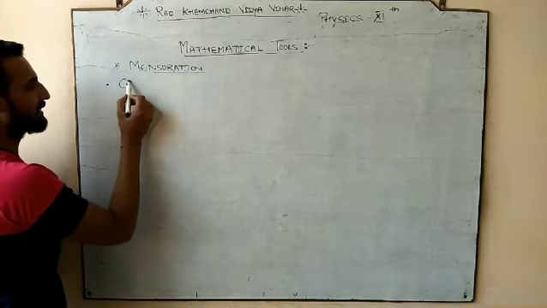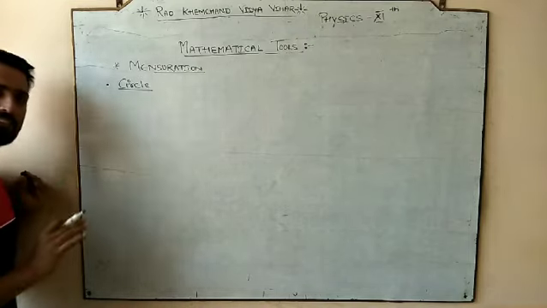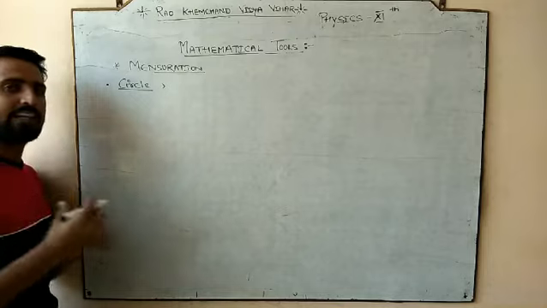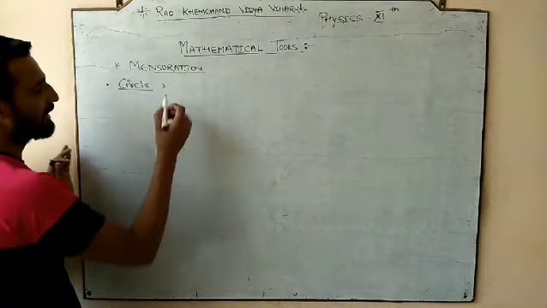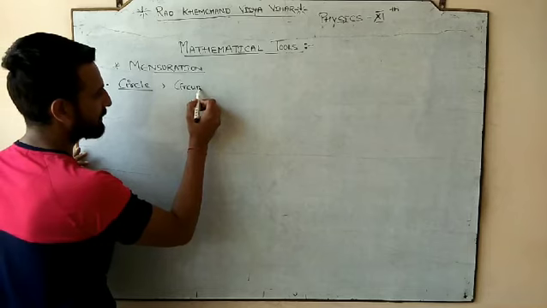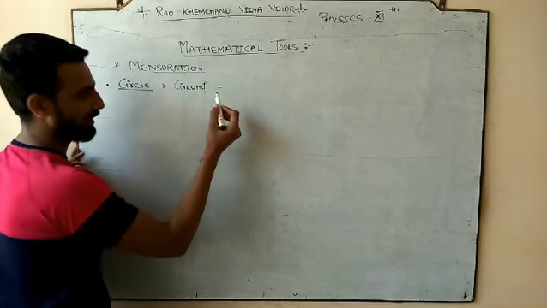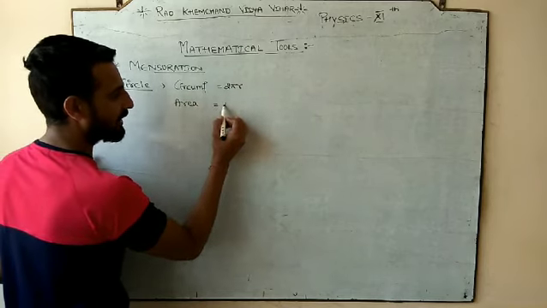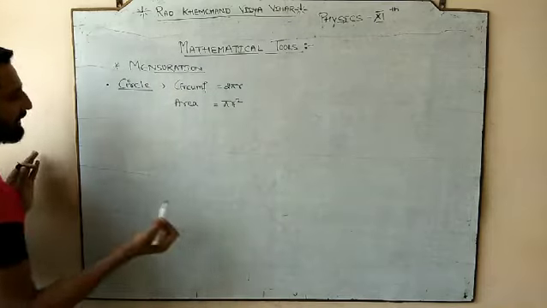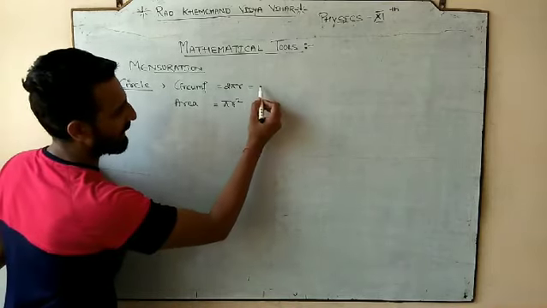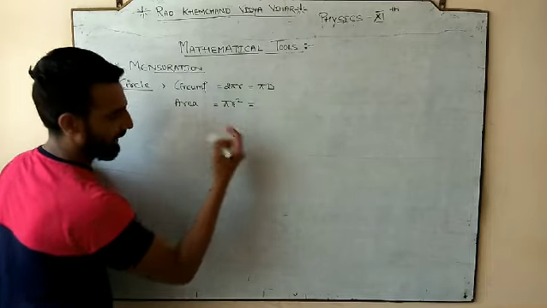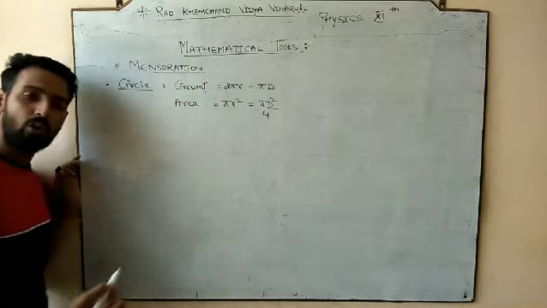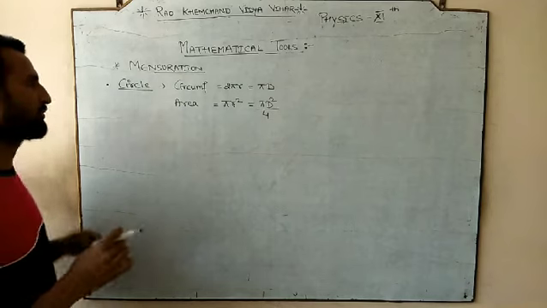If I want to study the circle, meaning the geometrical shapes, help me out. What are the information, expressions or formulas that we should know about the circle? Number 1, circumference. The circumference of the circle is 2 pi r. Can you tell me about the area of the circle? It is pi r square. And if you want to term it in the diameter, it would be pi d square by 4, since we all know that the diameter is always 2 times the radius.